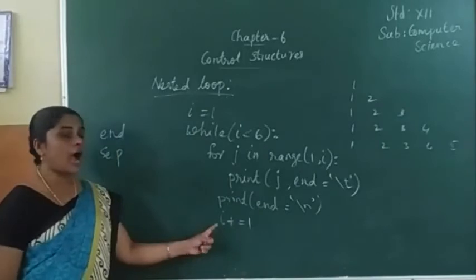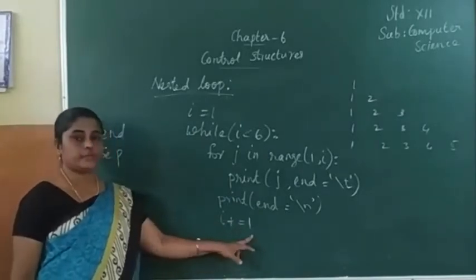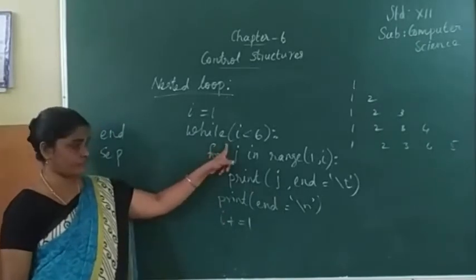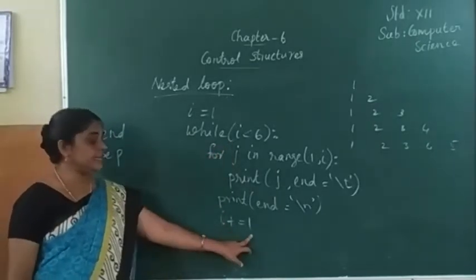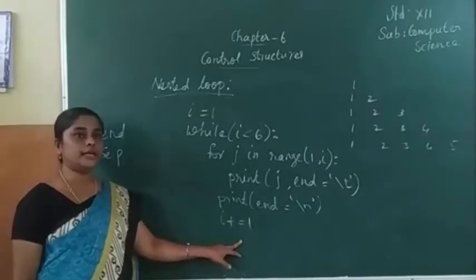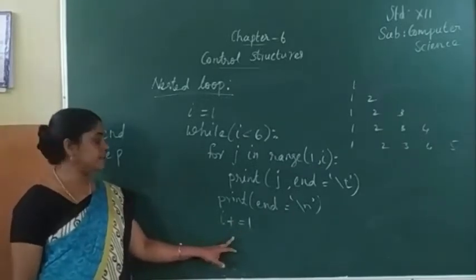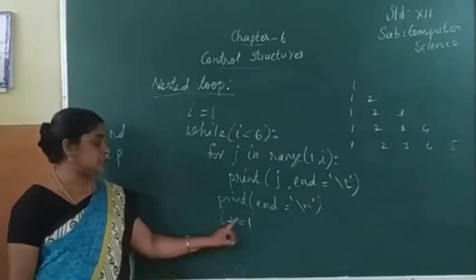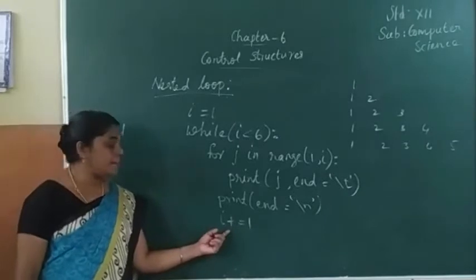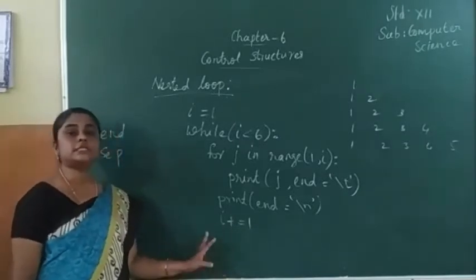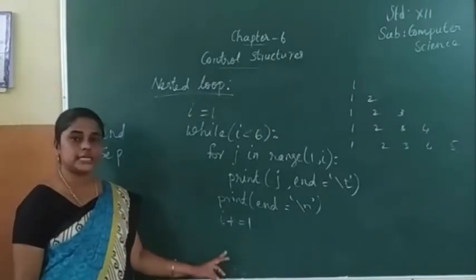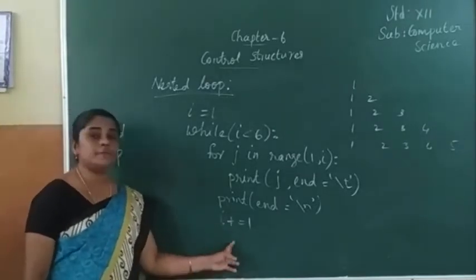The next is i plus equal to 1. i is the control variable here in the while loop. Plus equal to, already we have studied in the 5th lesson. Which operator is this? Plus equal to is an assignment operator combined with a mathematical operation.